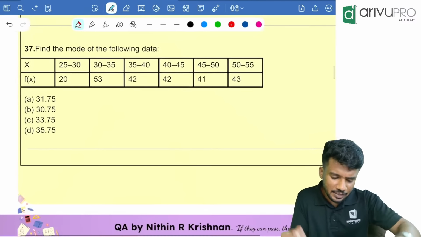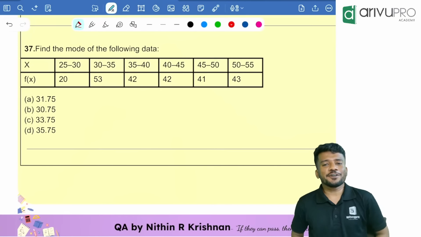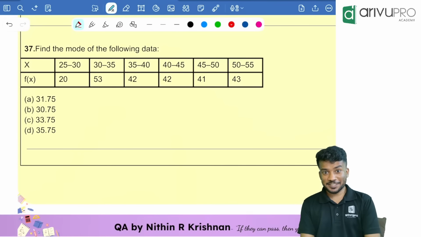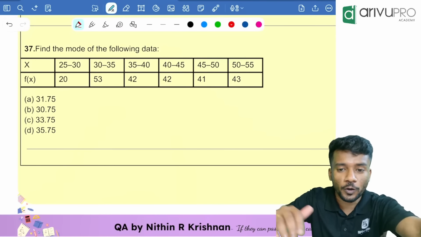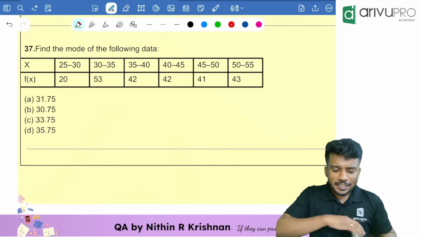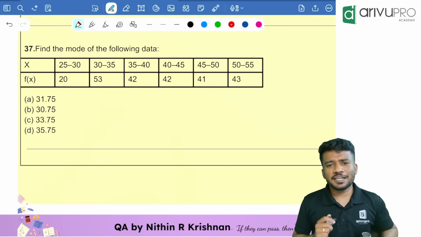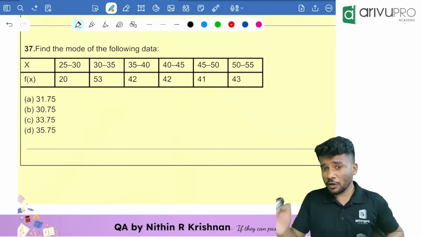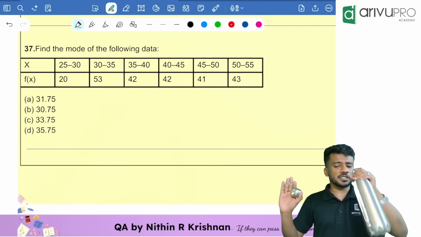Very easy, right? Now we need to find the mode of the following data. People, it's a continuous distribution. How to find the mode of a continuous distribution? We have a formula for that. Does everyone remember the formula? Without the formula, you will not be able to solve this question.